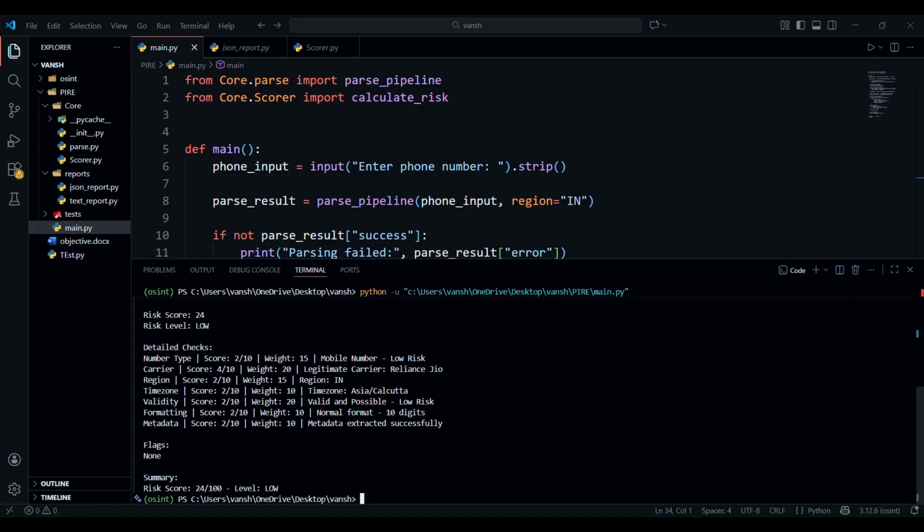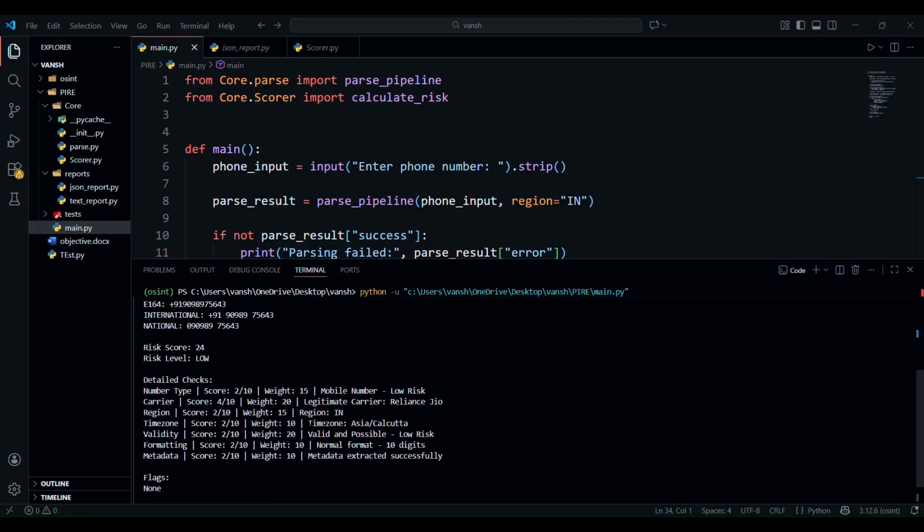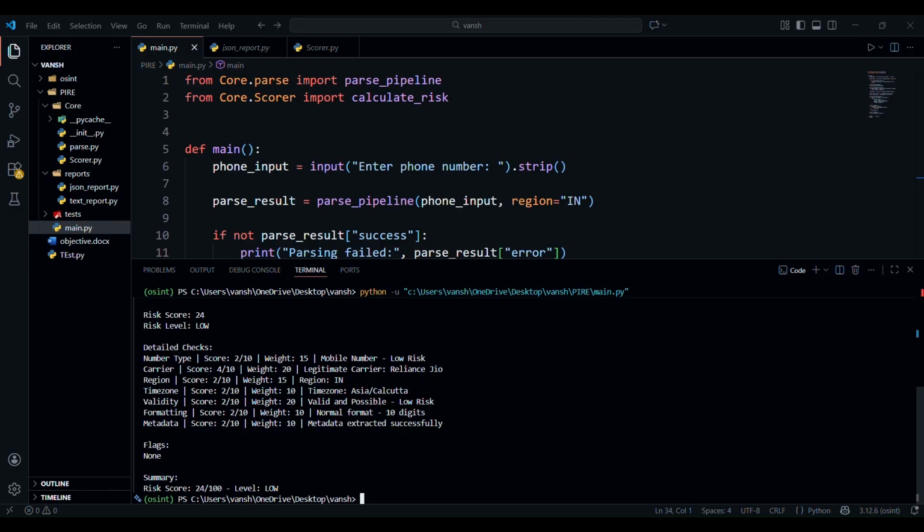In the future, or you can say on day 3 of the project, I'll be making a file called json_report, in which all this output will be saved for machine code to understand. From json_report.py, you can call an API to grab all these reports which I've generated, and text_report.py will be for humans to read.